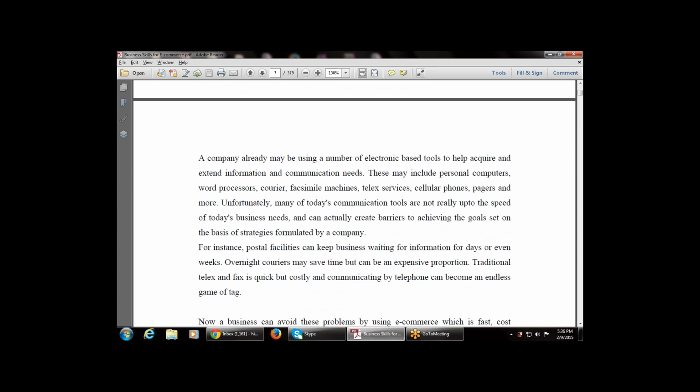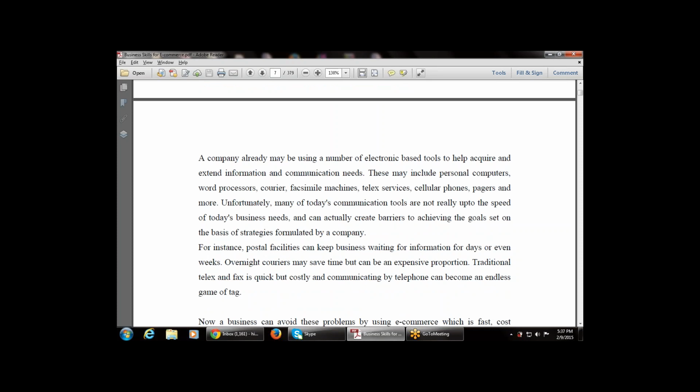For example, postal facilities can keep a business waiting for information for days or even weeks. Whenever we use postal services, I may send a draft or a letter, and I am waiting for the reply for days or even weeks. Overnight couriers may save time but can be expensive.